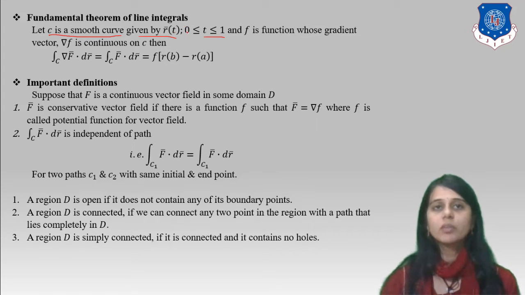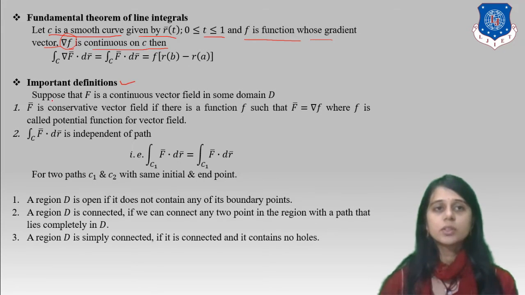where the value of t is between 0 and 1, and f is a function whose gradient vector, that is nabla f, is continuous on C. So over the path C, the integration of del f bar into dr bar equals the integration over C of f bar into dr bar, which we write as f(r(b)) minus f(r(a)).